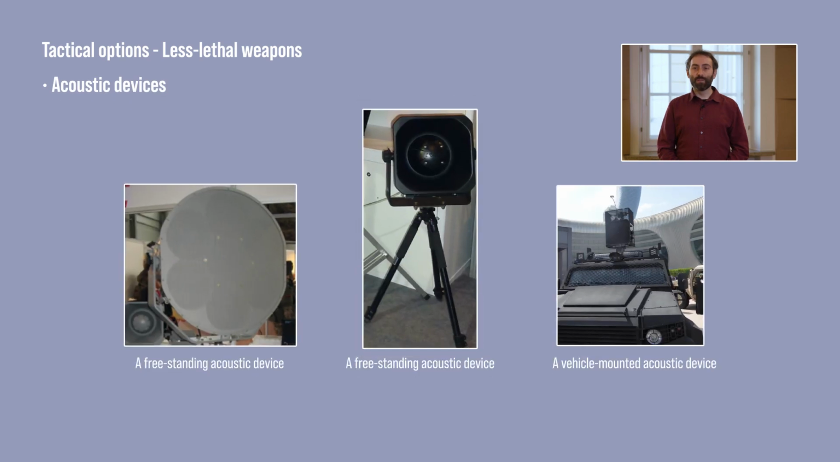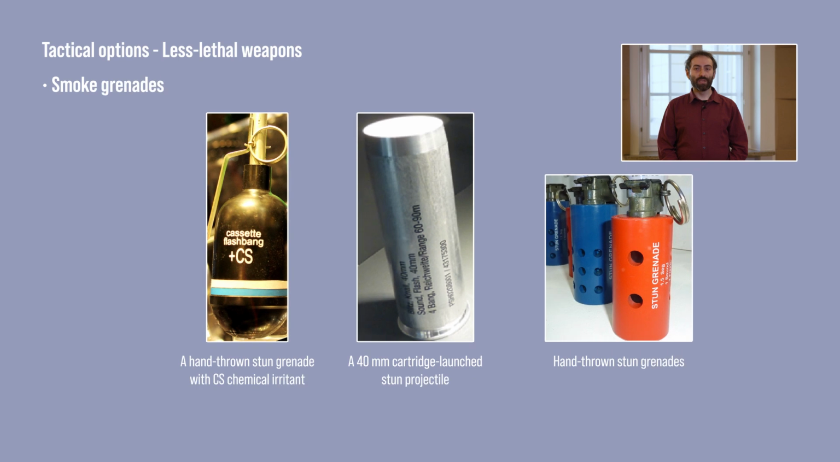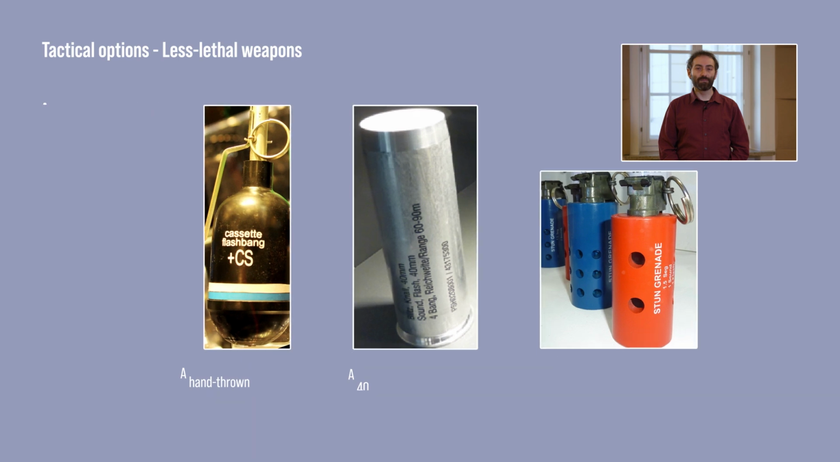Acoustic devices are equipment that emit sounds with high-pitched frequency to disperse crowds. They are normally stationed on top of a police vehicle and can look similar to satellite dishes. If used too close for too long or at too high a volume, they can cause damage to the eardrums and even hearing loss. Smoke grenades and stun grenades are used to disorient crowds by creating a cloud of smoke or loud explosion respectively. They are inherently indiscriminate, affecting all in the vicinity.